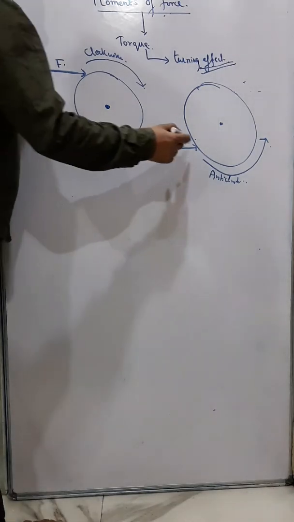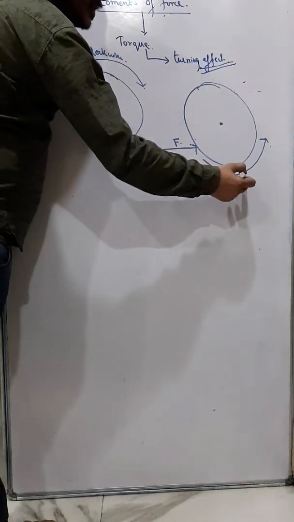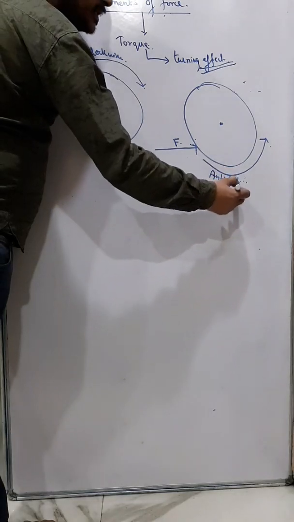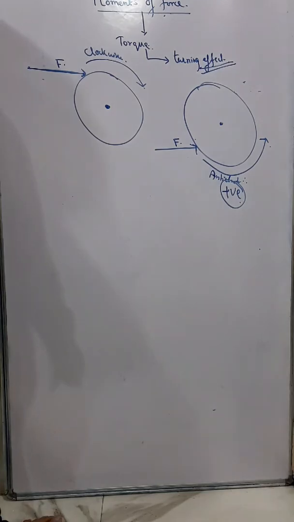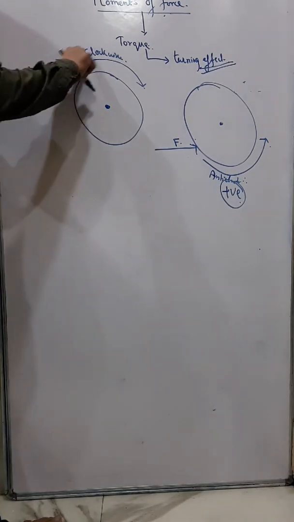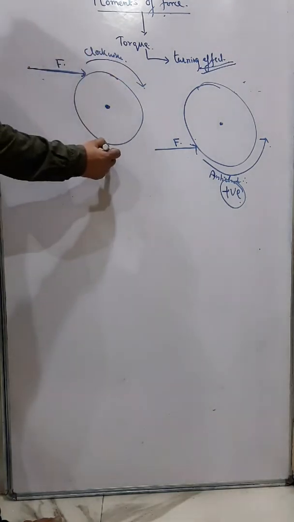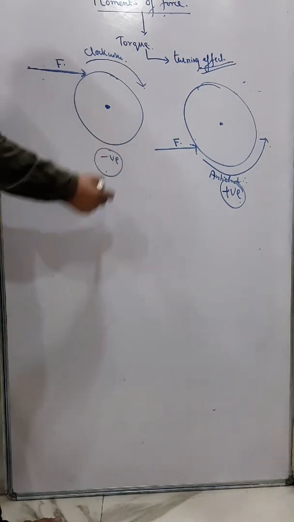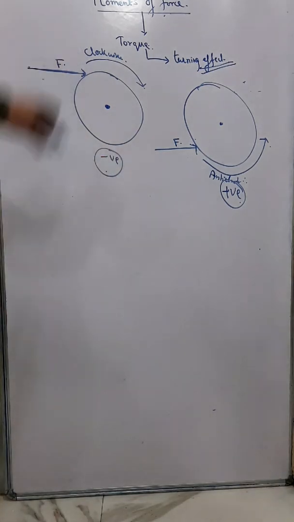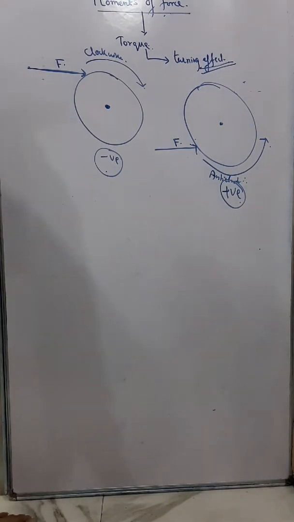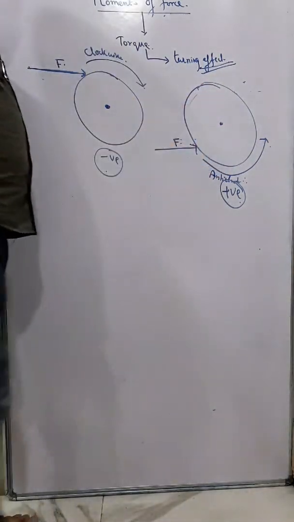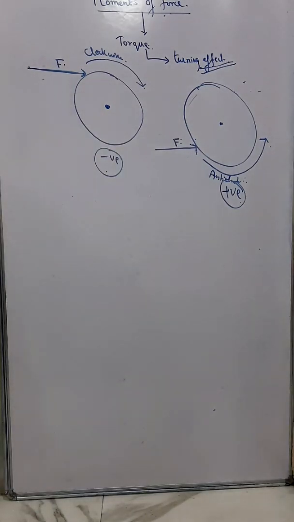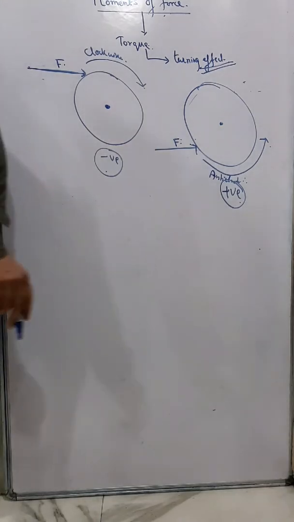Now if the turning effect of force is in anti-clockwise direction, generally we say it is positive, we take it as a positive moment. And if it is in a clockwise direction, in that case we say it is a negative moment. Understand? So if the turning effect is in the anti-clockwise direction, we say that is positive moment, and if it is in a clockwise direction, we say it is a negative moment.